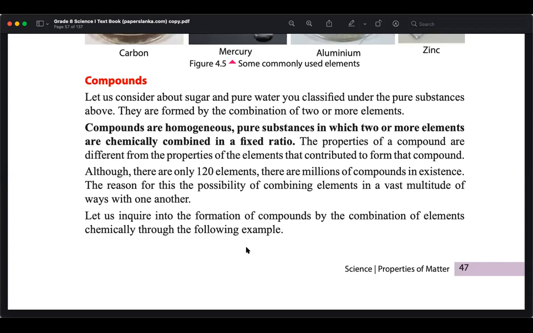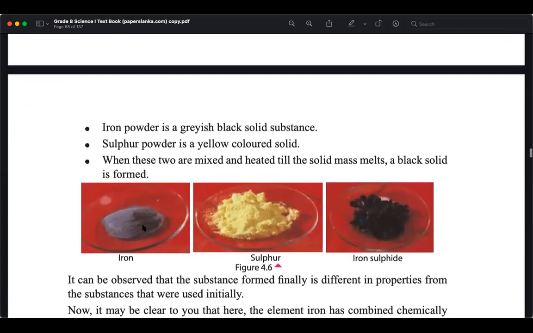So what about salt? Is it an element or compound? Salt is sodium chloride. Compound. It's a compound, right? Salt is sodium chloride. It has sodium and chloride both. Since there are sodium and chloride both, we call that a compound, right? Understand this clearly. Compound. Right? Then, okay, let's see some compounds.